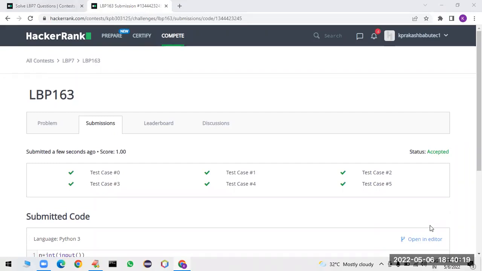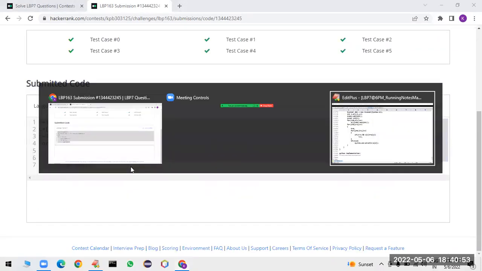Yes, but of course, one entry will be there, right? Suppose you are giving three 2s, it will take only one 2. But how are you going to identify that unique element? You can't apply it. Clear? They are asking for the unique element. You need to ignore duplicates. But at least one duplicate element will be there. I mean, it won't allow duplicates, but a single entry will be there. Clear? It won't work out.